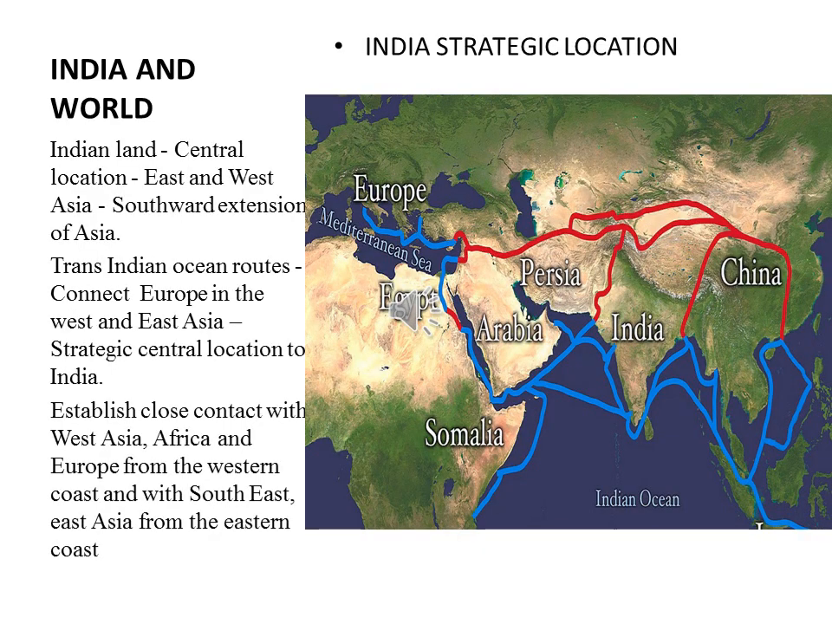India and the world. The Indian landmass has a central location between East and West Asia. If you consider Asia, it is located exactly at the center between East and West Asia, and it is the southward extension of the Asian continent. The Trans-Indian Ocean routes connect the countries of Europe in the west and the countries of East Asia, providing a strategic central location to India.